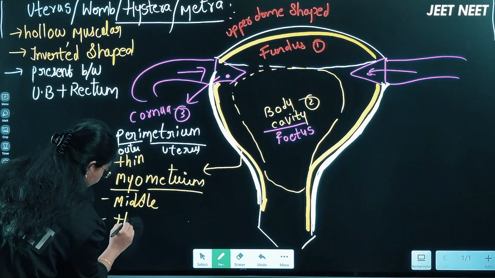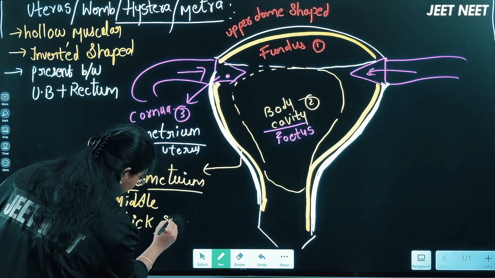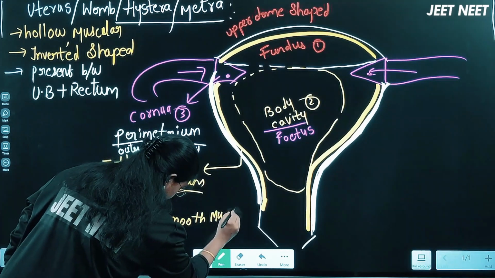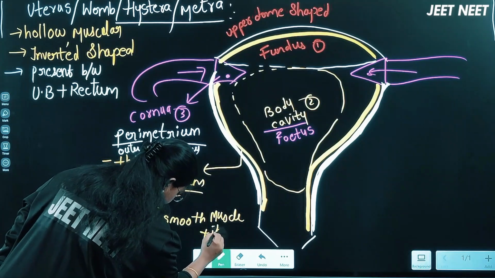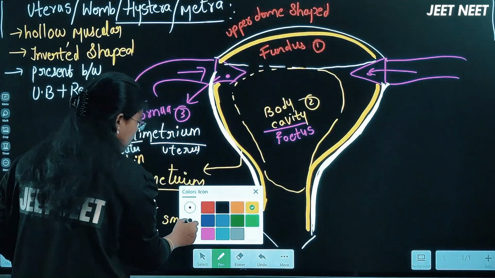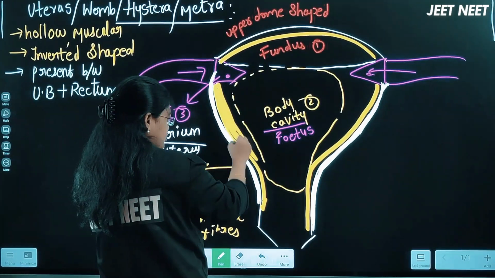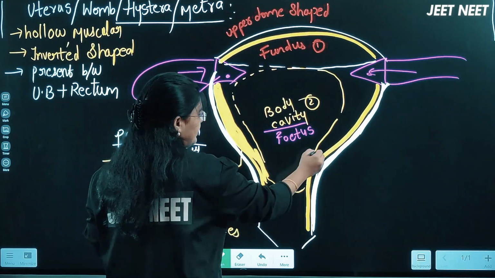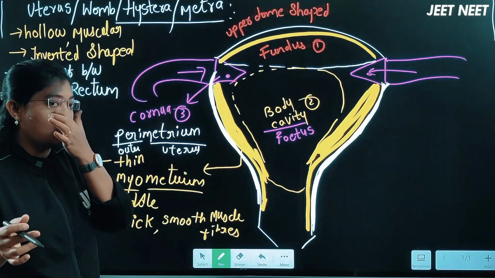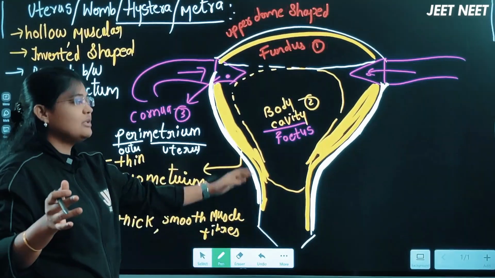And this will be thick, beta. This is important. It is thick and made up of smooth muscle fibers. This layer is helpful for the contractions and relaxations at the time of delivery, at the time of parturition. These contractions and relaxations happen with the help of a hormone called oxytocin, which is helpful to deliver the baby.